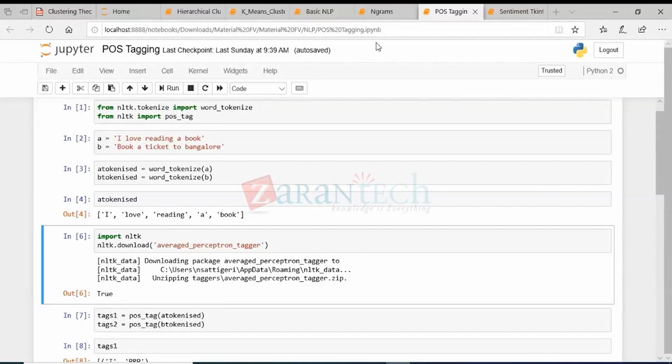Yeah, sure, you can share your screen and just let me know what's the issue, or I'll just stop it for now. You can share your screen.